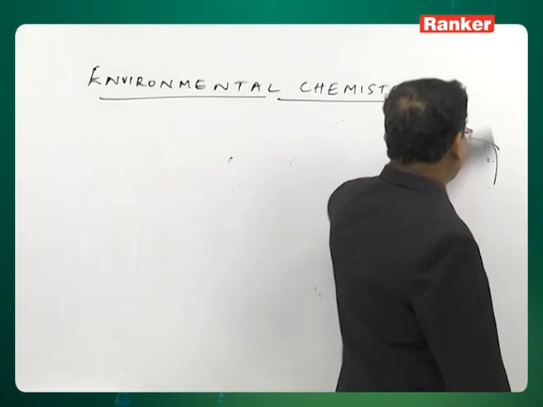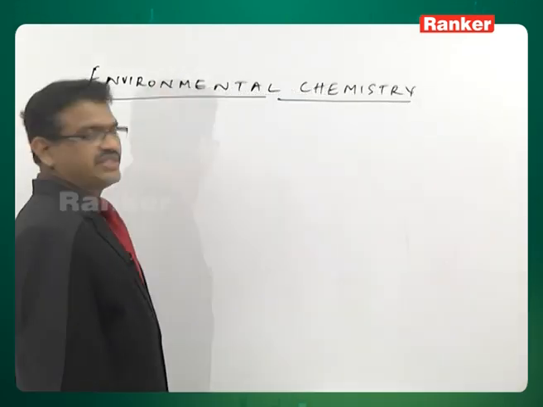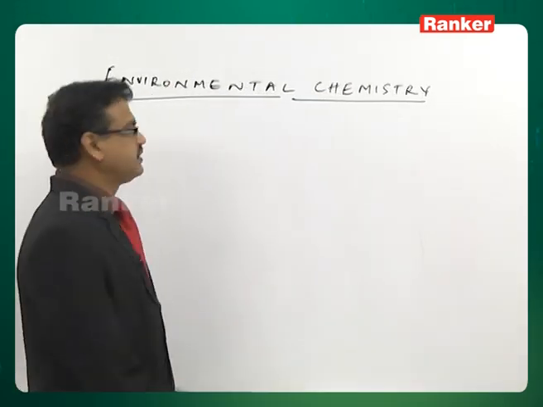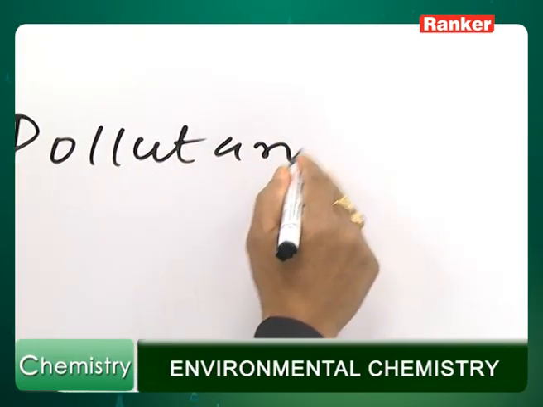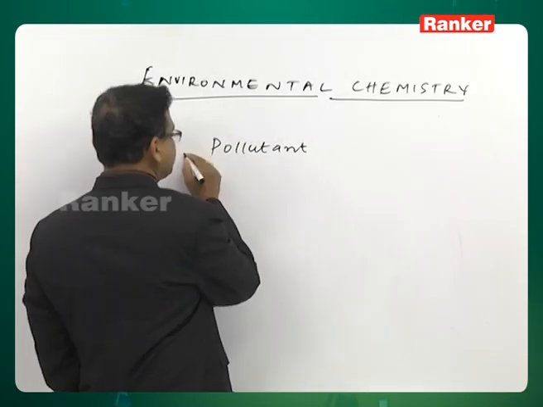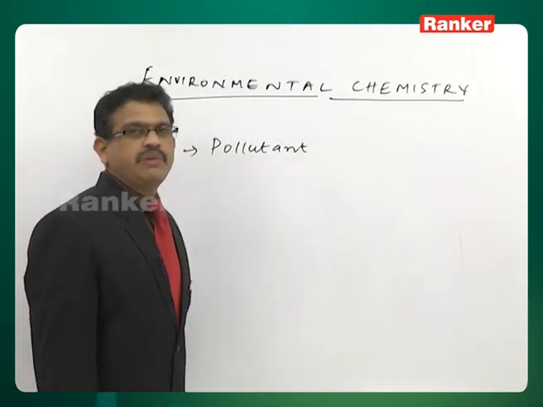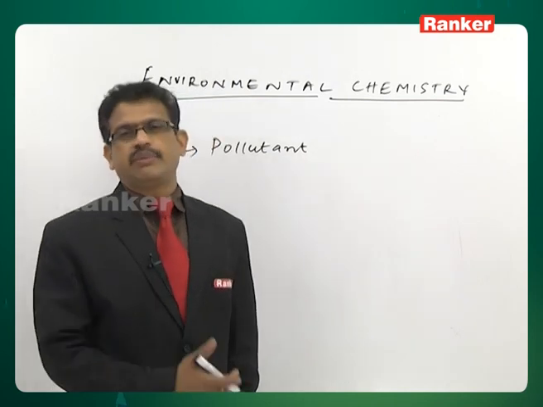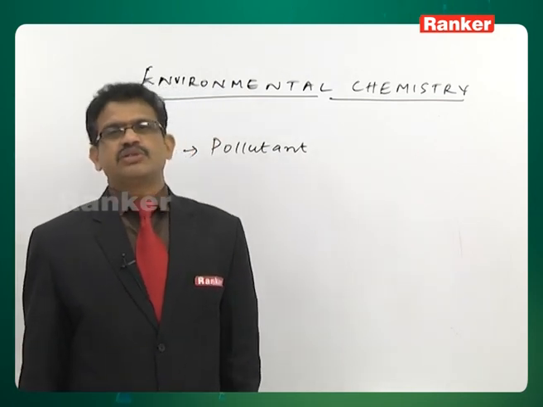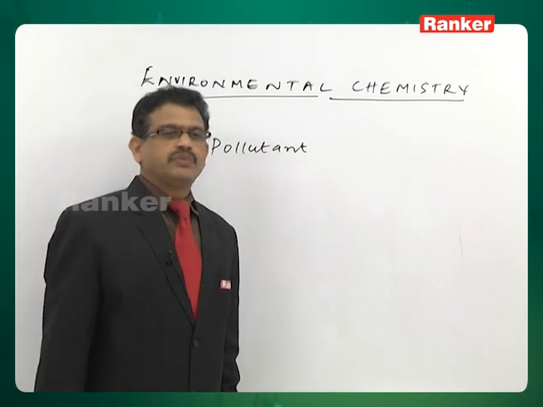The important terminology is now pollutant. What is meant by pollutant? Already I have discussed pollutant, terminology names I have discussed. So let us see now the pollutant definition.